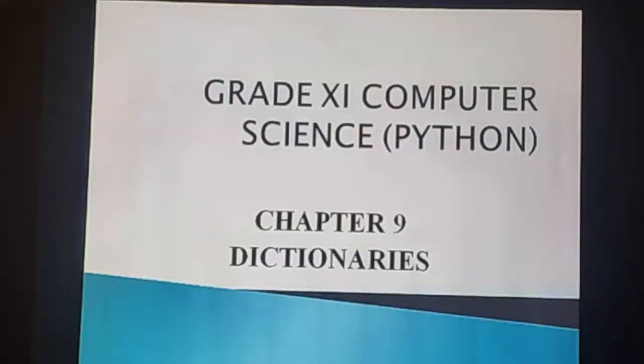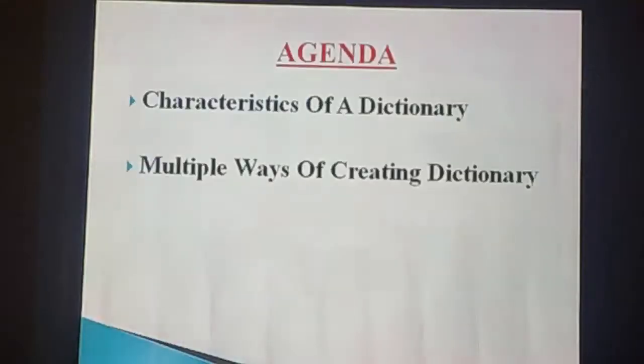In the second part, what are all the concepts we are going to see? That is the agenda of this video class: characteristics of a dictionary, then multiple ways of creating a dictionary. You know what it means by dictionary? Here the dictionary is a mutable type. What does mutable mean? That means we can change the value of the key in place.